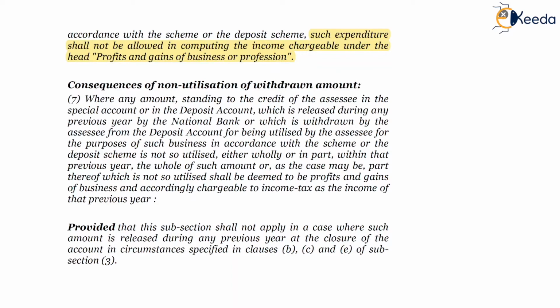Meaning, such expenditure which has already been allowed under section 33AB won't again be allowed in computing income under the chapter profit and gains from business or profession.